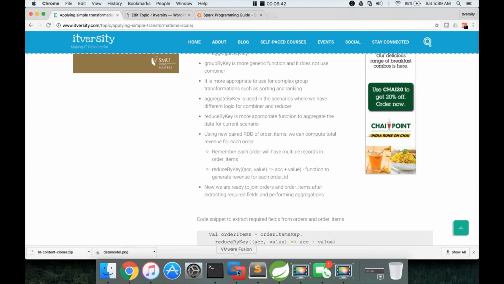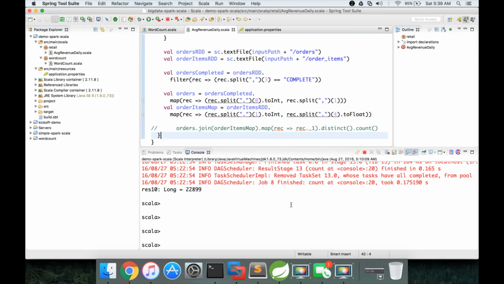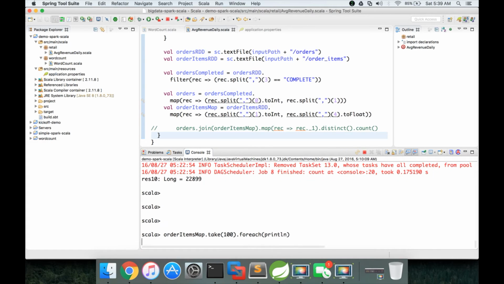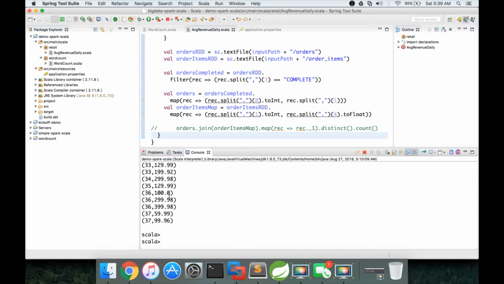So already you can preview the data of order items. Order items map, dot take of 100, dot foreach println and hit enter. You can see for order ID 36 there are 3 records, and we need to add these things and get what is the order item order revenue for this order ID 36.